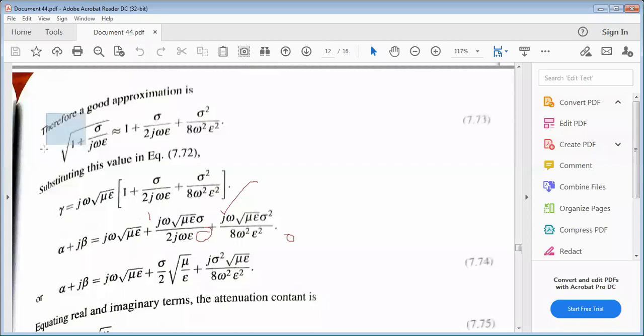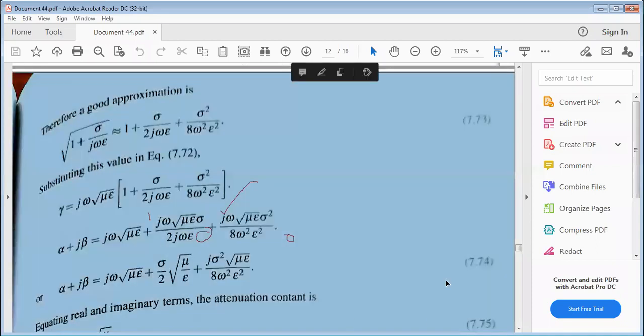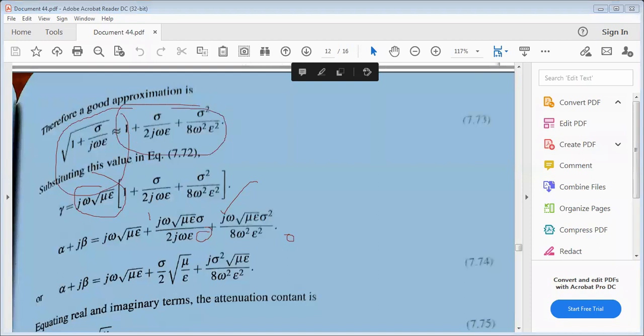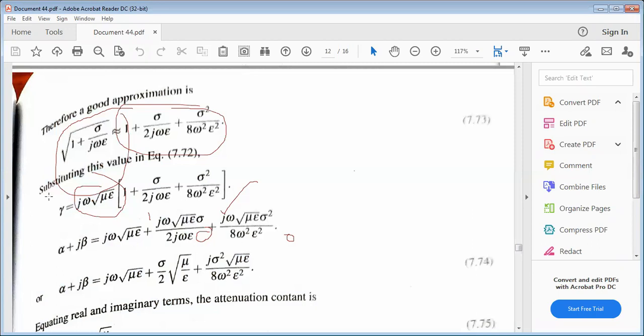We consider only these terms. So gamma equal to j omega square root of mu epsilon into 1 plus sigma by 2 j omega epsilon plus sigma square by 8 omega square epsilon square.